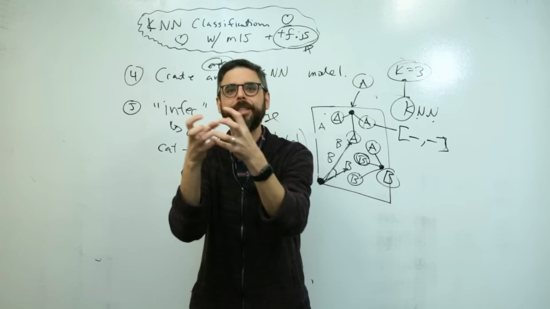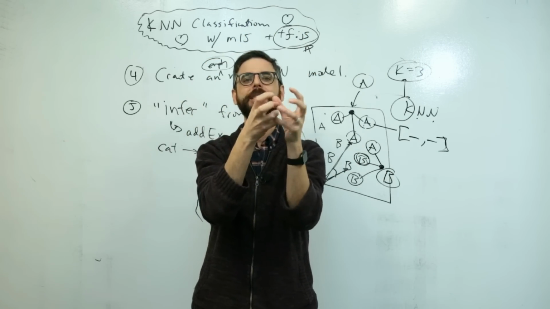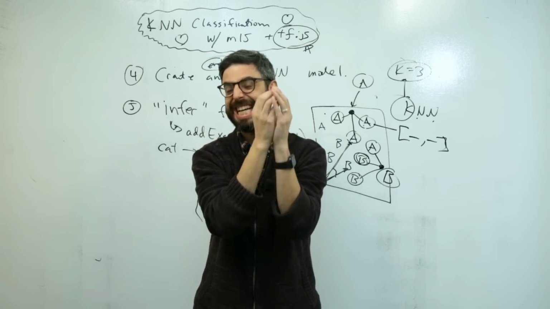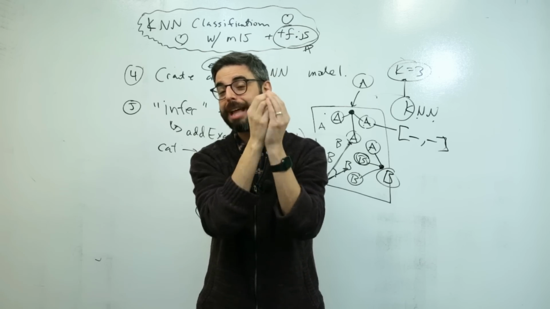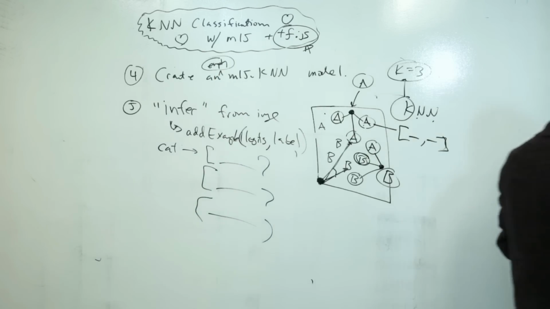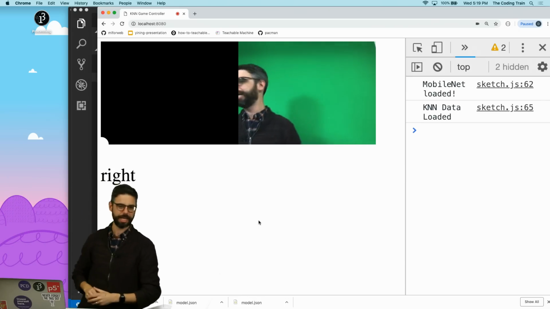We get a new image, it's somewhere in 1,000 dimensional space. What collection of neighbors is it closest to, and which label is that? That's its label. We get that result, and we do something with it with P5.